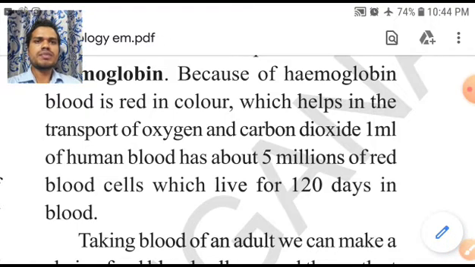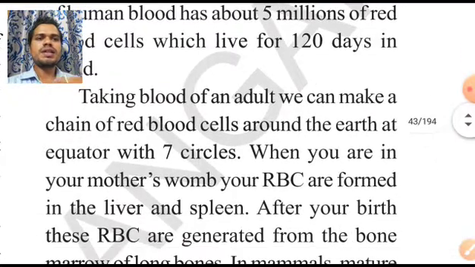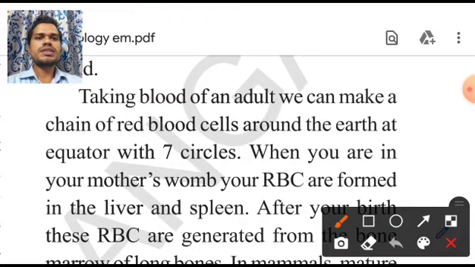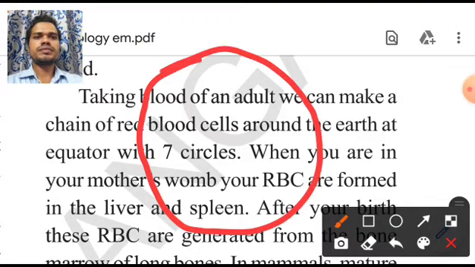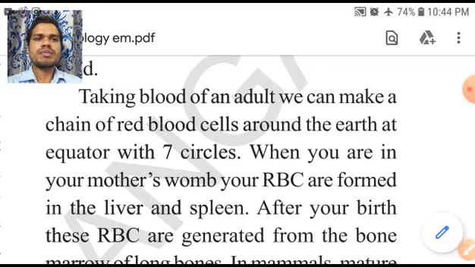I request all of you to please take a notebook and write all these points regarding the blood and hemoglobin and the composition of the blood. Okay. Now taking the blood of an adult, we can make a chain of red blood cells around the earth at the equator with 7 circles. If you see this as earth, if you take this equator, if you keep one cell and another red blood cell, then you can make a chain of 7 circles with the red blood cells. This much of red blood cells are present inside of our body.